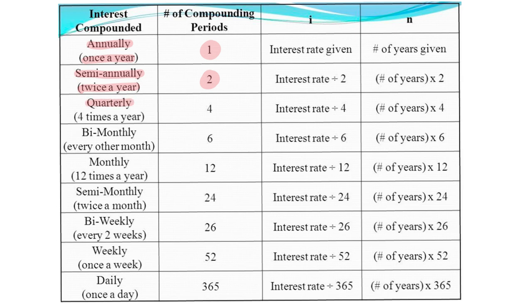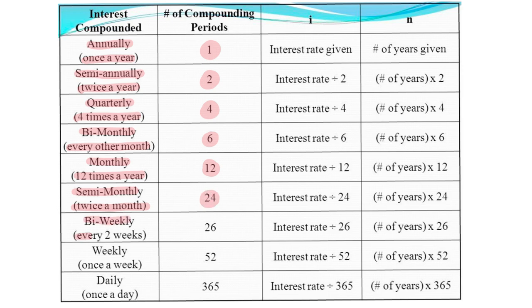Quarterly is 4 times a year, represented by the number 4. Bi-monthly means every two months, that's going to be 6. Monthly is 12 times a year, represented by 12. Semi-monthly means twice a month, that's going to give you 24.